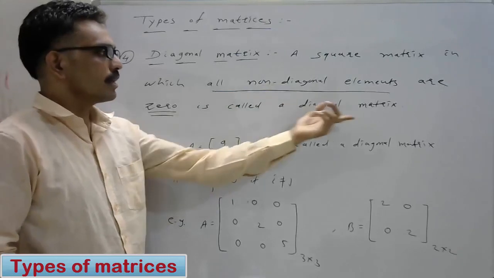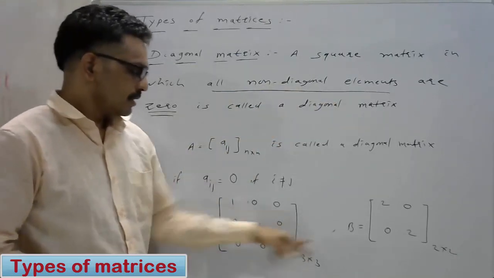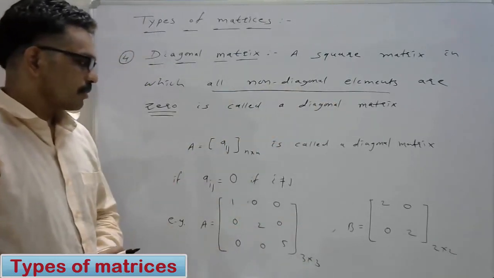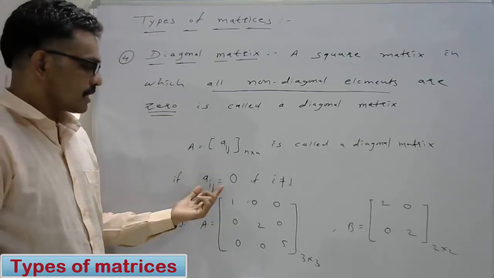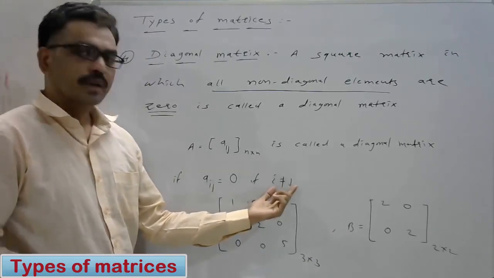This is a 2 by 2 matrix. These are the examples of the diagonal matrix. A diagonal matrix is a square matrix in which all the non-diagonal elements are 0. In a diagonal matrix, Aij is equal to 0 if i is not equal to j.